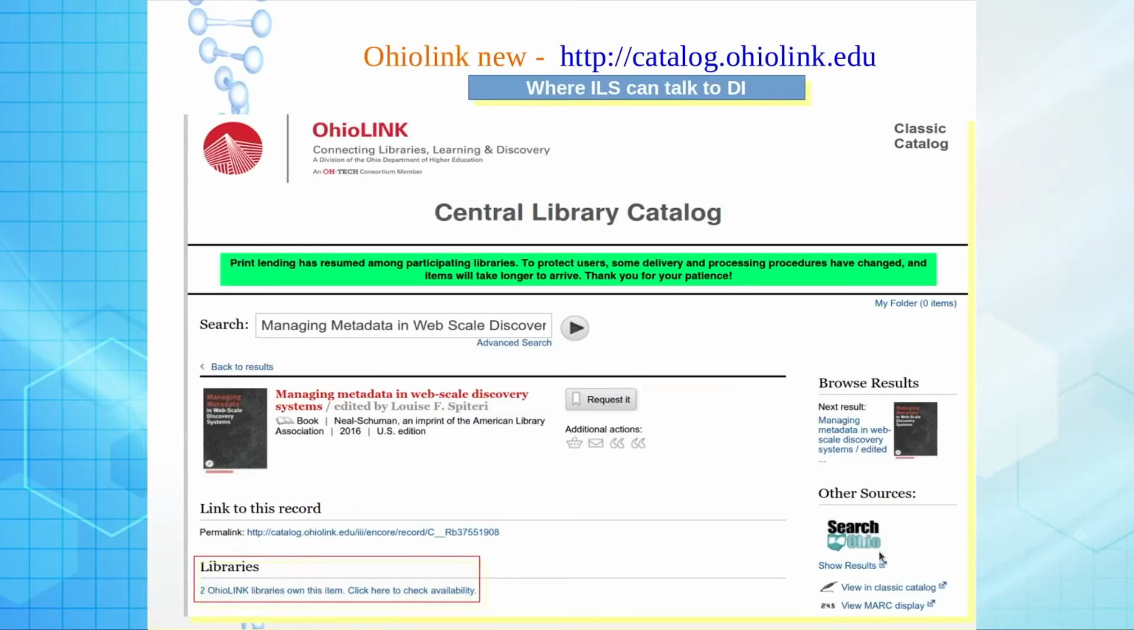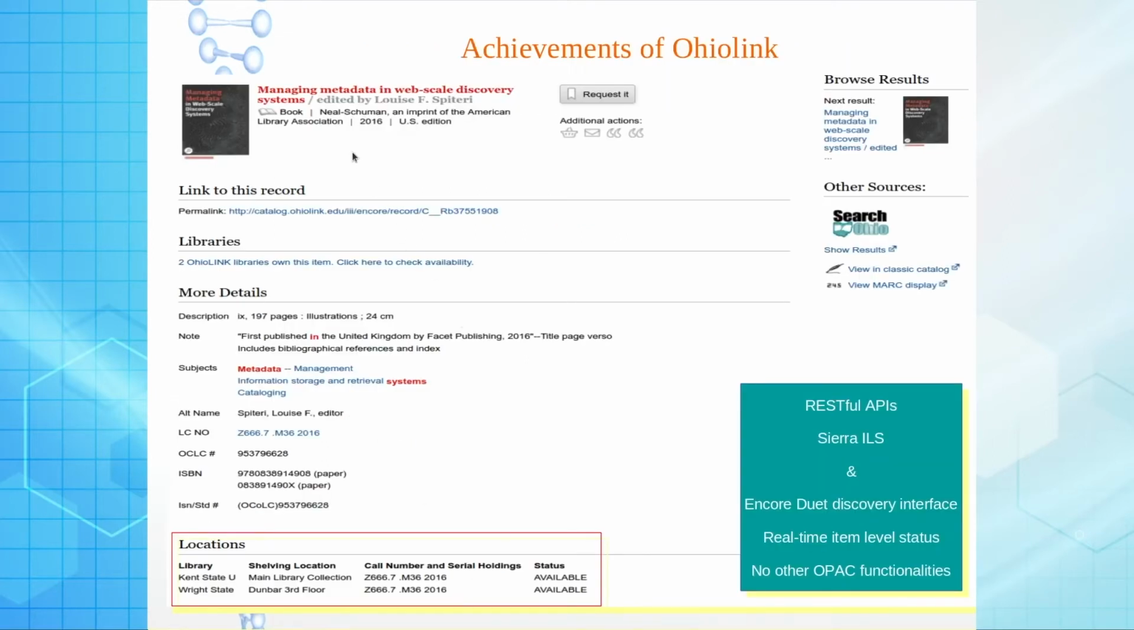Now if we go to their modern version of OhioLink, there you can see that effective deduplication has been done. If I search by the same document, it can tell me that there are 2 OhioLink libraries on this item. Click here to check availability. If I click here, it will give me the details of this manifestation alongside the item level status in these 2 libraries, both are available.